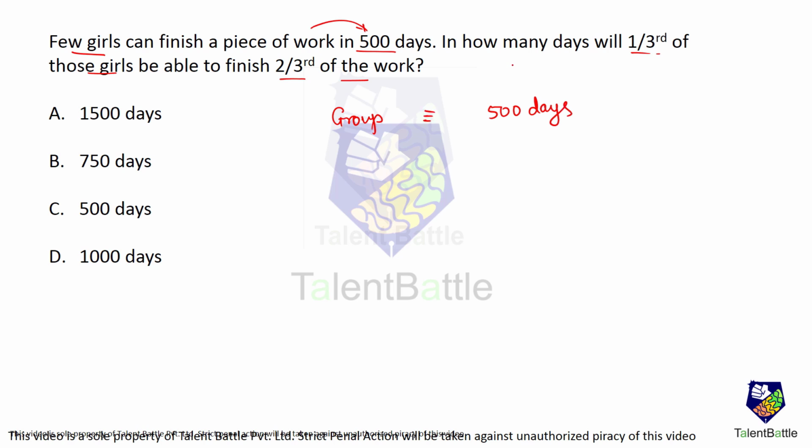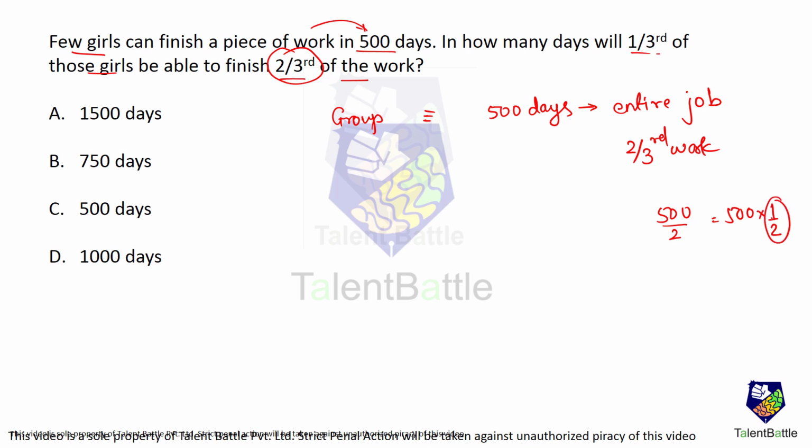Now, if I want to finish only 2/3, this is for the entire job. They take 500 days for the entire work. If they want to finish only 2/3 of the work, not the entire job, say, if they want to do half the job, they are going to take half the days. That is 500 into 1 by 2, because half the job they want to do. If they want to do 1/4 of the job, time taken will be only 1/4, that is 500 into 1/4.